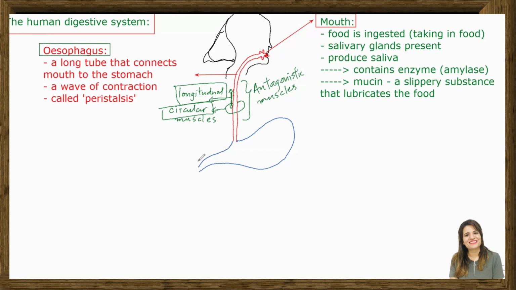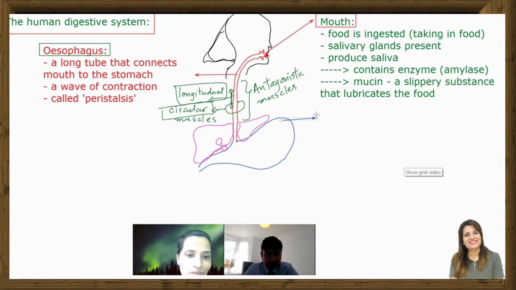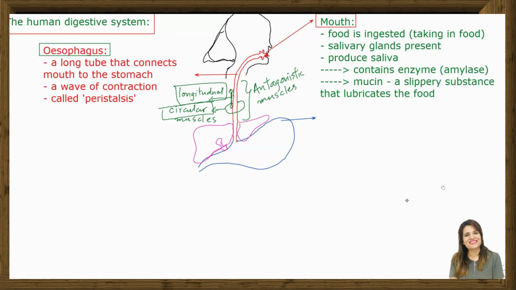Then here, what else do we have? We have our liver, and here is the gallbladder, right? So let's talk about it one by one. When I'm talking about this one, right? What is that? What is this part? Tell me here in the chat box, which part is that?